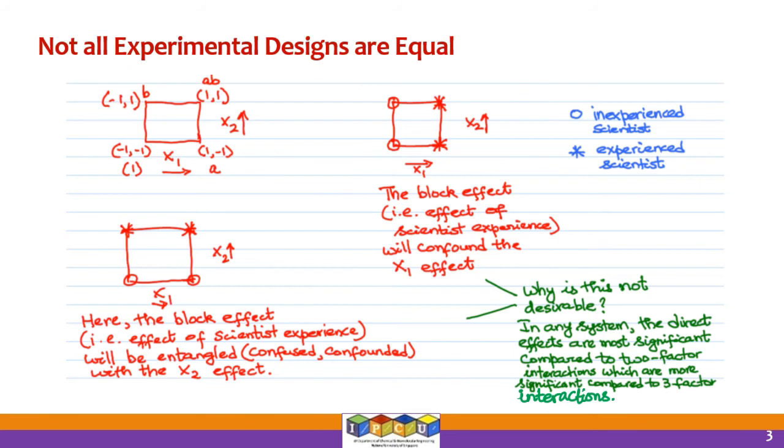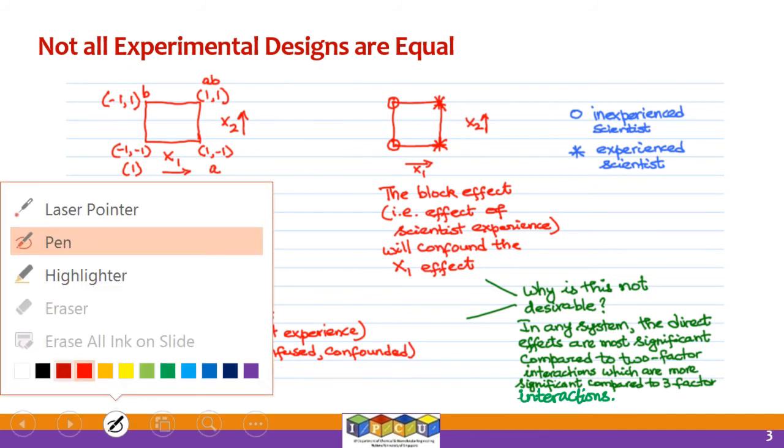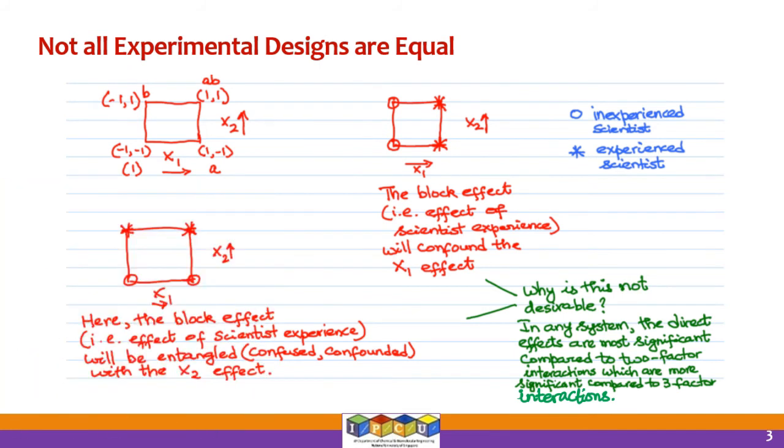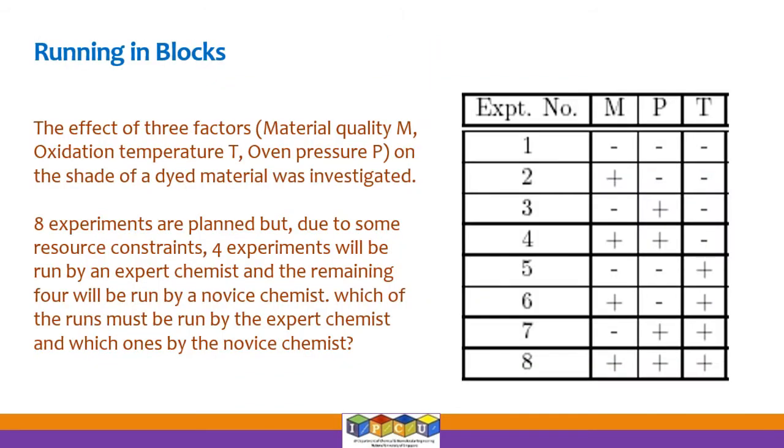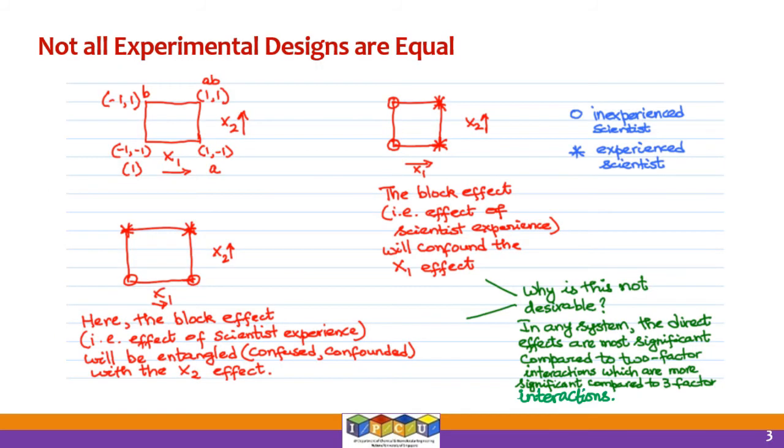So basically this slide says not all experimental designs are equal. Now here, what you see on the top left is the experimental design plan. In fact, we are not going with this 2 to the power of 3 design analysis to begin with. We will start with something that is very simple, right? So we are going to start with a 2 to the power of 2 design.